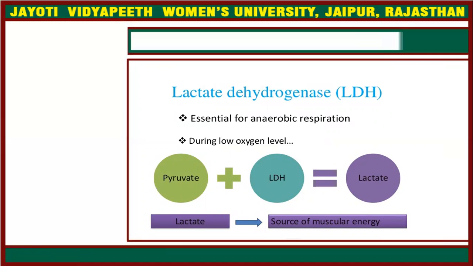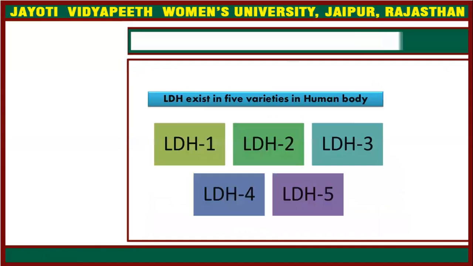The next example is lactate dehydrogenase, which is essential for anaerobic respiration and is found during low oxygen levels. It is used in the conversion of pyruvate into lactate. Lactate is the source of muscular energy. Lactate dehydrogenase exists in five varieties in the human body: LDH1, LDH2, LDH3, LDH4, LDH5.